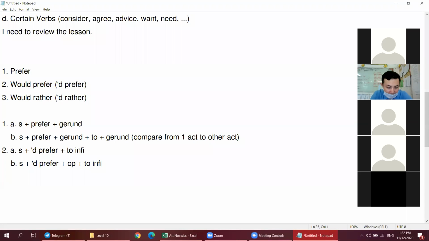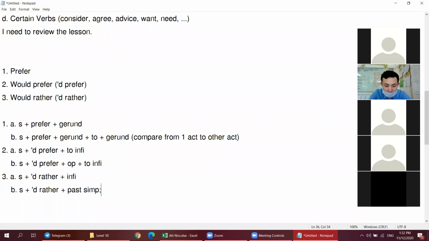And number 3, talking about would rather, we have subject plus would rather plus infinitive. We don't need to. And then we have subject plus would rather and then plus passive tense.